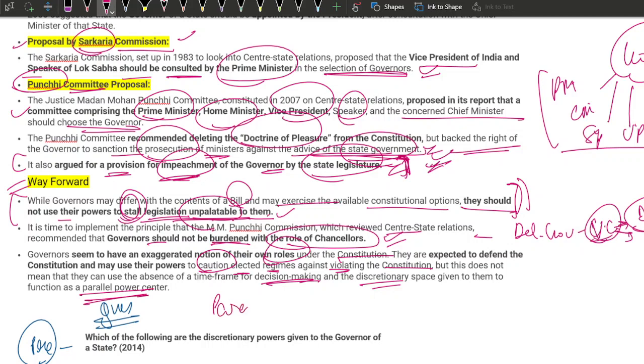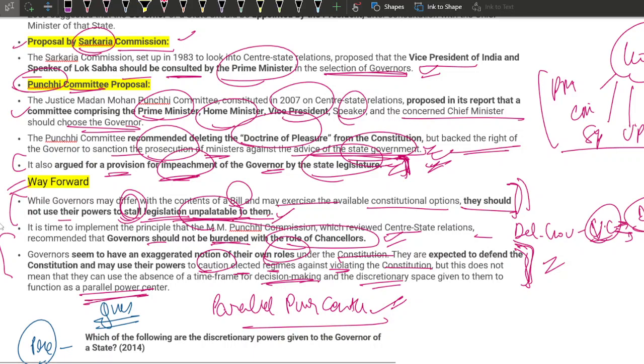A parallel power center. This again is a very interesting and a very, very good line that can be used directly in the exam. So, parallel power centers: they should not use their powers to stall legislation unpalatable to them.